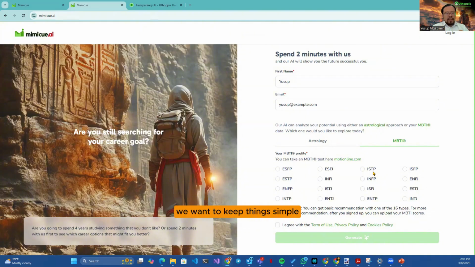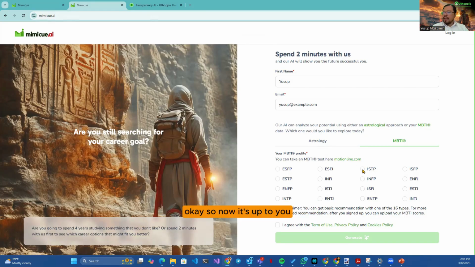We want to keep things simple. Just give us the type, and we'll show you how our AI works. If you are convinced, if you want a more fine-tuned recommendation, sign up as a member later, key in your score, and we will be able to generate a recommendation unique to you. A recommendation that will be different from another ISTP profile.